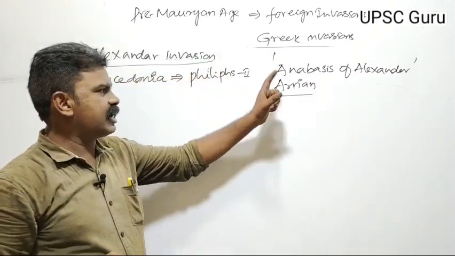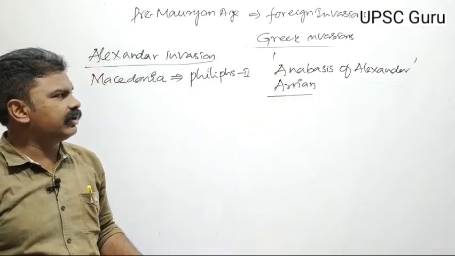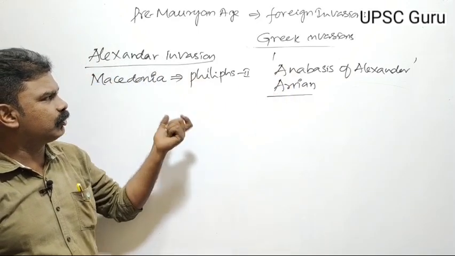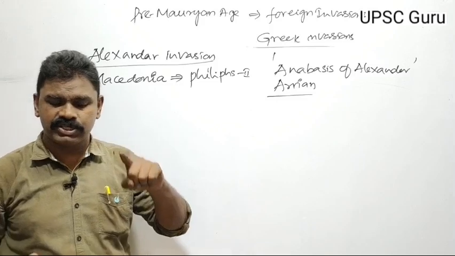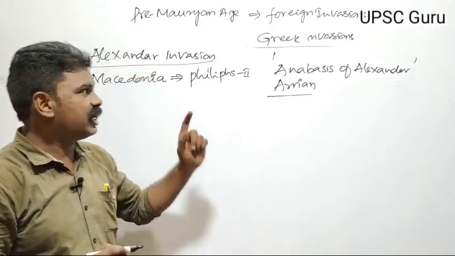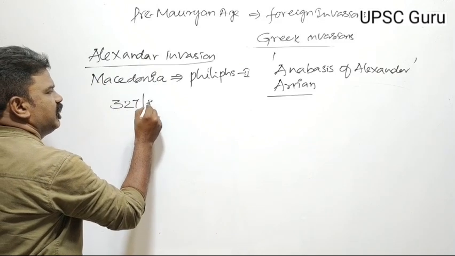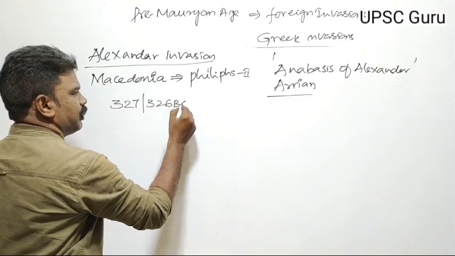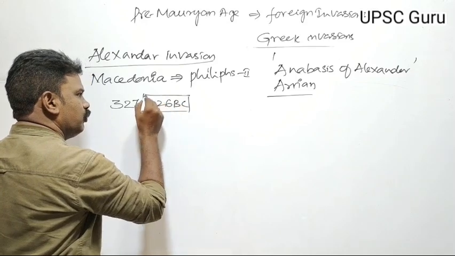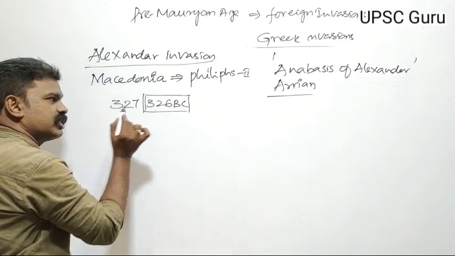Anabasis of Alexander, this book was written by Arrian. In this book, he explained Alexander's invasion of India. Originally, Alexander invaded India in 327 or 326 BC. Most probably, you have to fix on 326.